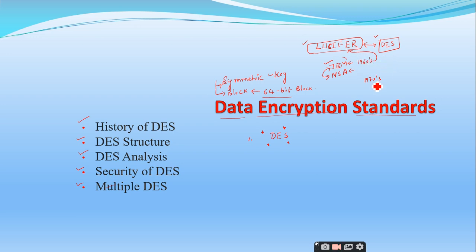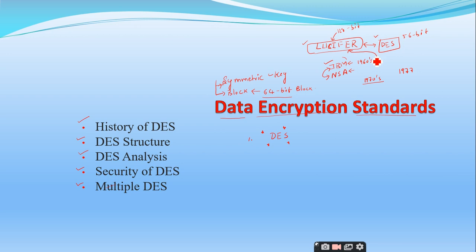In 1977, this is the actual birth date of DES. In 1977, DES was finally adopted by the national security agencies. What modifications did they make? Lucifer worked on a 128-bit key, but when it was released as DES, they made the key a 56-bit key.